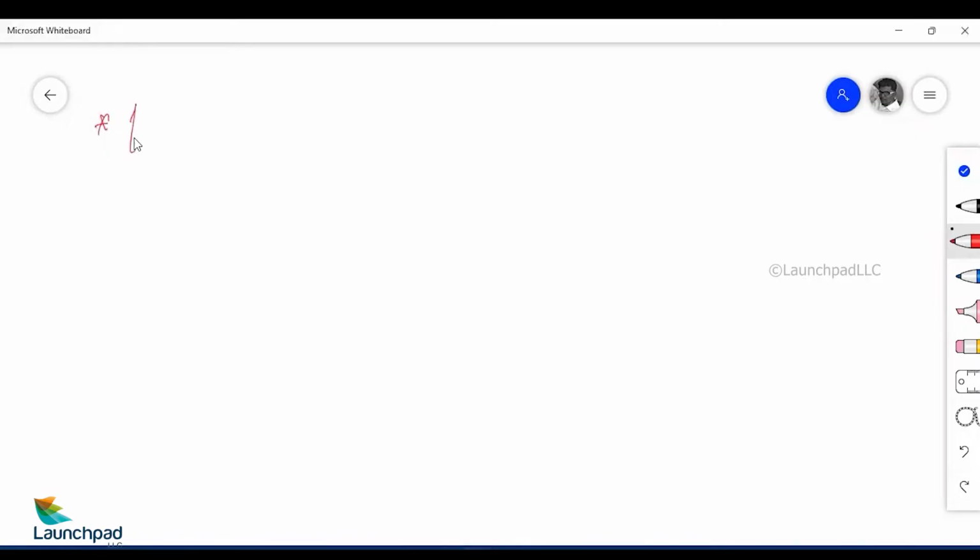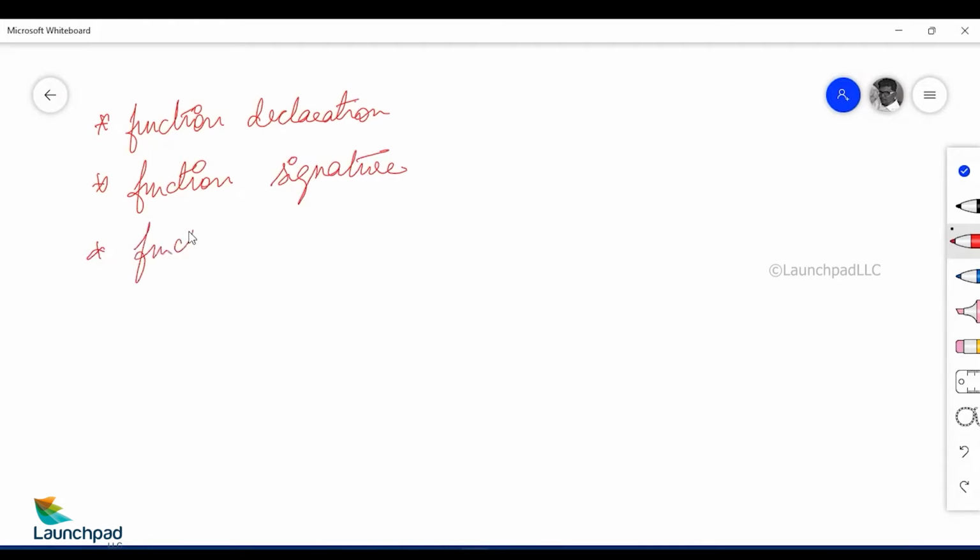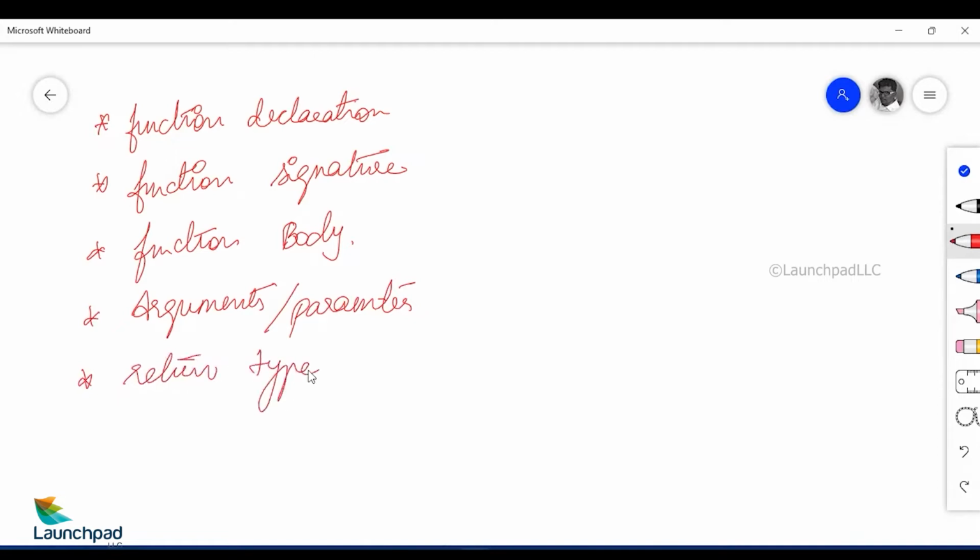The first one is called function declaration. The next one is called function signature. The next one is called function body. Body of the function is called as. The next one is arguments / parameters. The last one is return types. So these are the 5 key elements that you have to know in terms of functions. Let us see what is what.